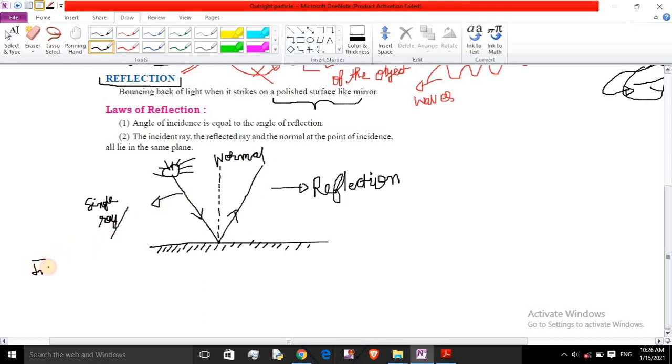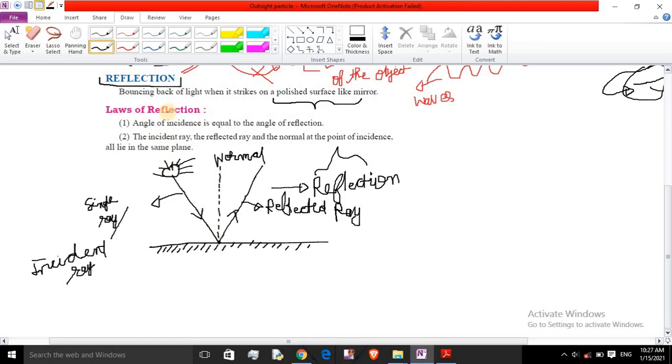And this is the reflected ray, which is bouncing back. The whole process is known as reflection. This is the normal, and this is the point from where reflection takes place, the reference point.